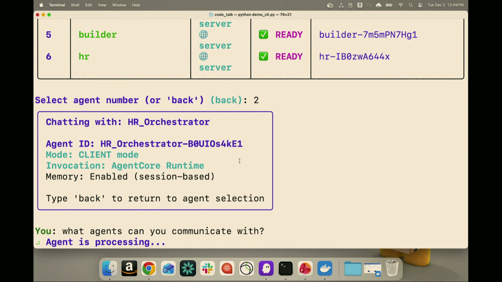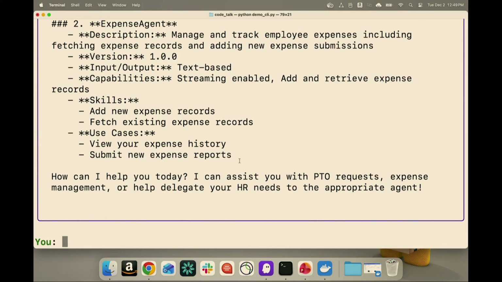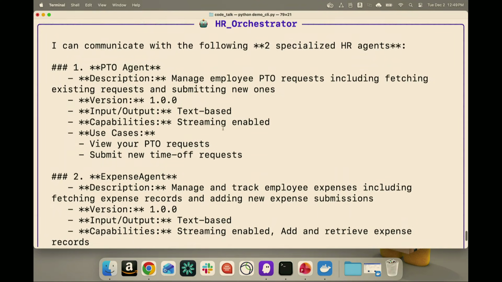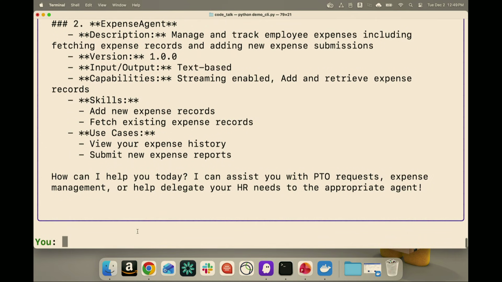So what this is doing under the hood is it's using some of the included A2A client tools to do a discovery and see which agents it can connect to. We're expecting here to be able to see the expense agent and the PTO agent. So if I scroll up, we can see we can communicate with two agents.